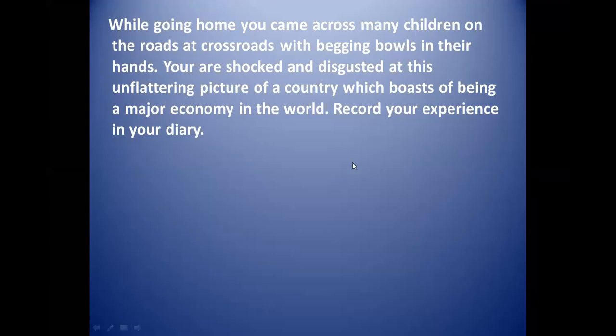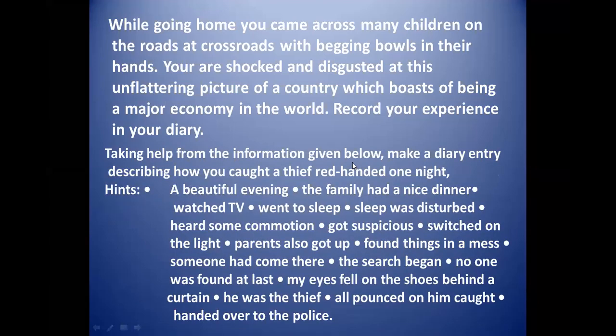There's a second question. The other one is the third question. This third question is totally different, students. Taking help from the information given below, make a diary entry. You just need to make a diary entry. I hope that's quite understandable to all of you. Based on the hints, you need to complete your diary entry.